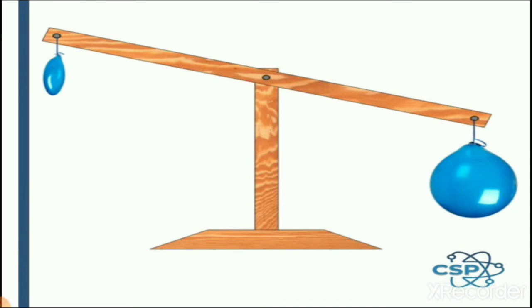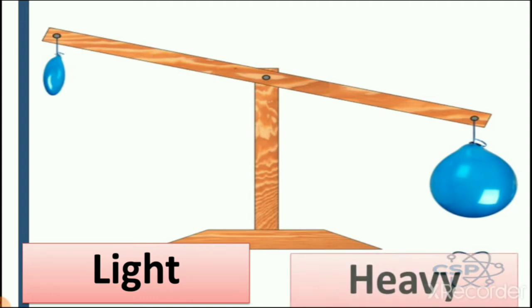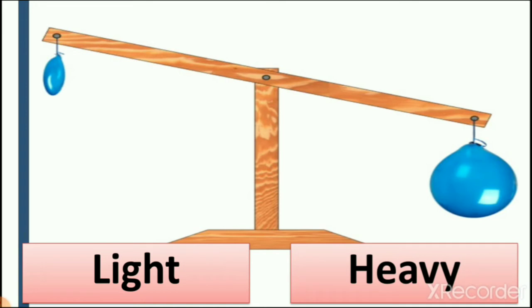So like that, here you can see one is an empty balloon and the second is a blown up balloon. From these two balloons, which part of the seesaw is down? It is the second one, which is the blown up balloon. So which is heavier and which is lighter? Let's see. The light balloon is up, as we know that if a thing has no weight, it goes up like the seesaw in the garden, right? So the heavy balloon is, you can see here.